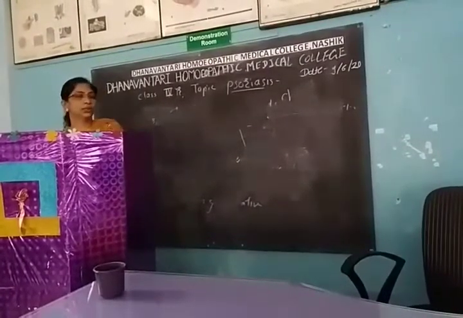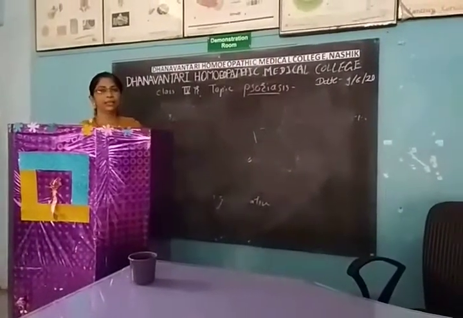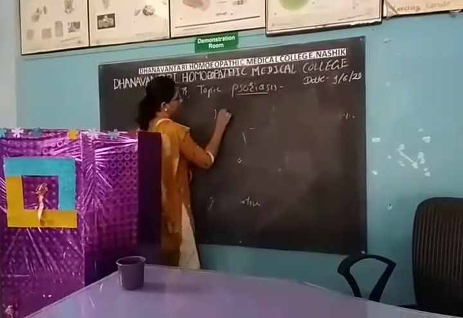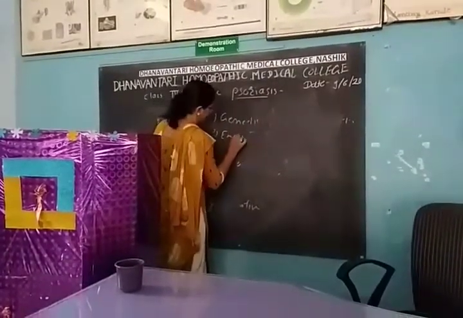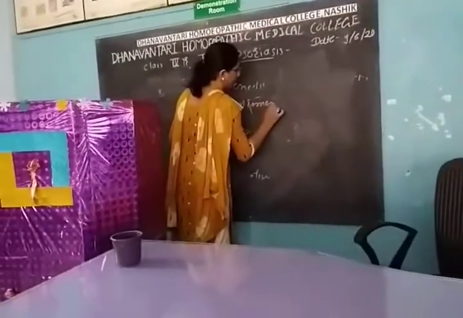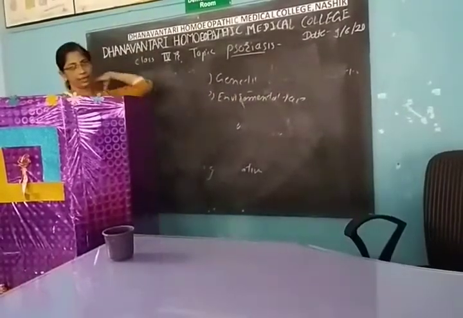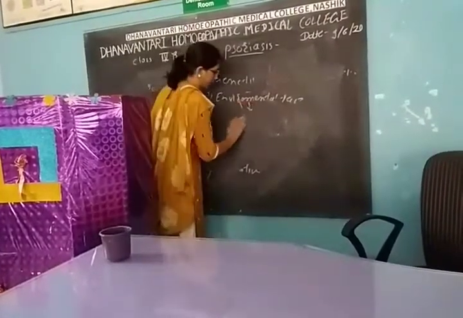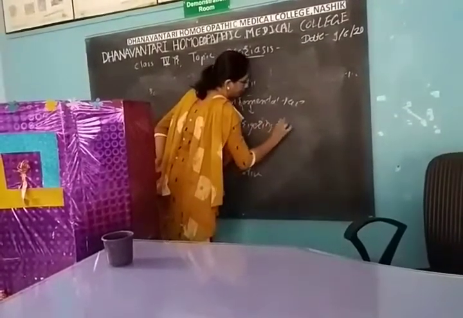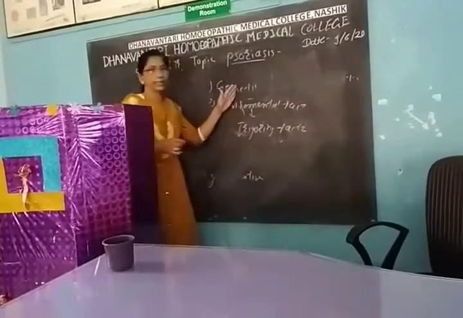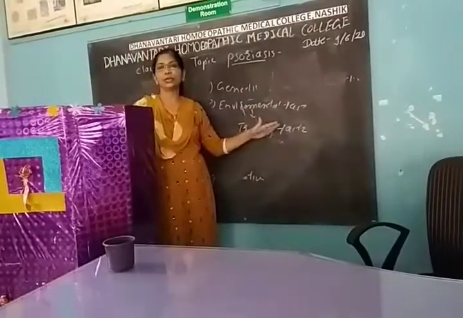Okay, now turn toward the causes. In etiology, there are two types of factors: genetic, and second, environmental factors. But environmental factors are triggering factors. When a genetically susceptible person is exposed to the environmental factors, this leads to the development of psoriasis.